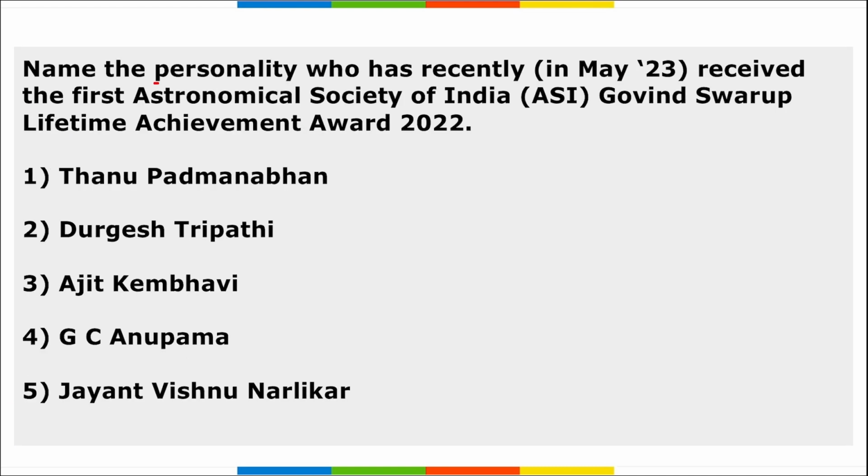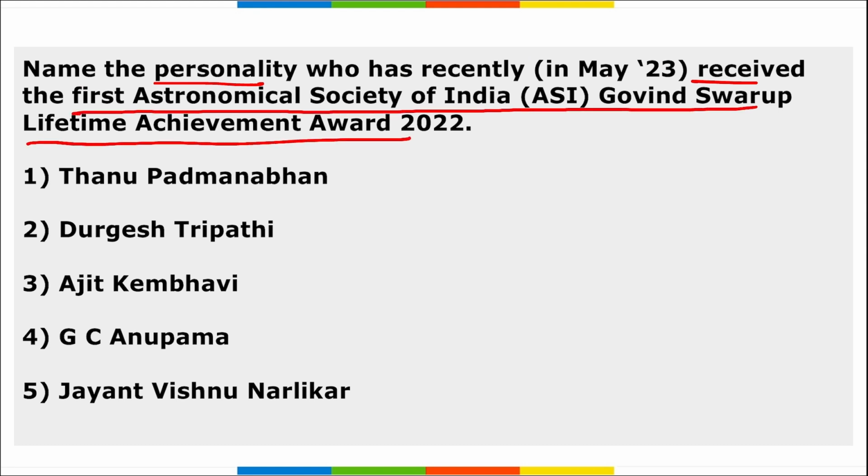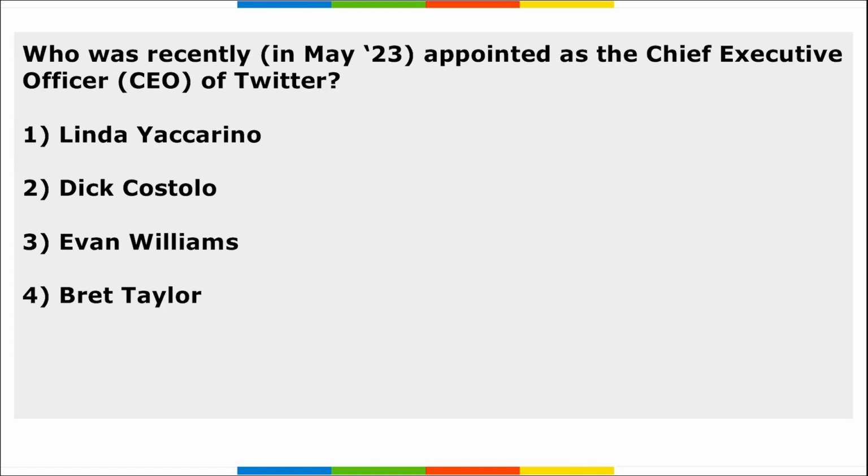Next, name the personality who recently received the first Astronomical Society of India Govind Swarup Lifetime Achievement Award 2022. He is Jayant Vishnu Narlikar, right? An eminent astrophysicist and past president of the Astronomical Society of India, he was awarded the inaugural edition of the ASI Govind Swarup Lifetime Achievement Award, right? For his contribution in the field of astronomy and astrophysics.